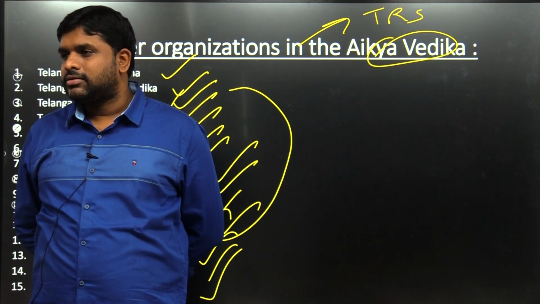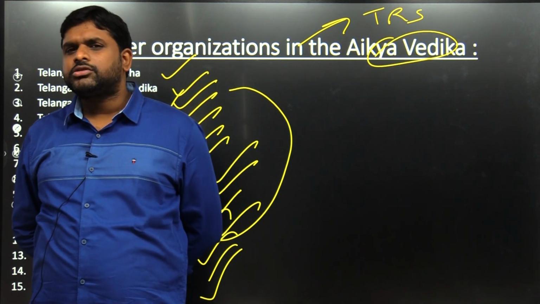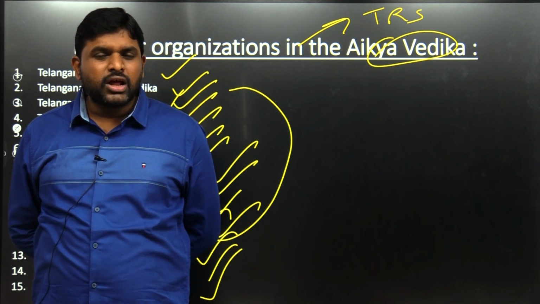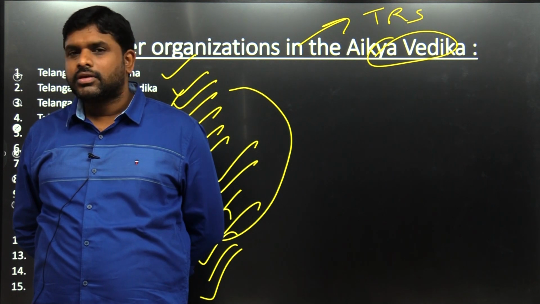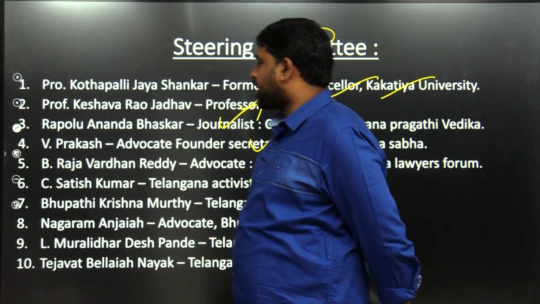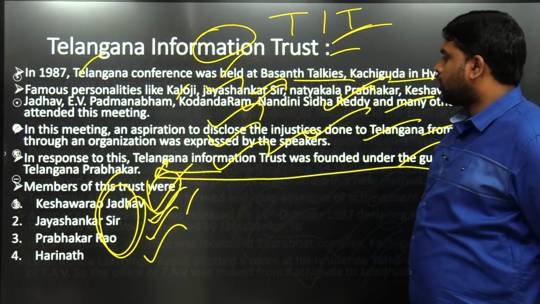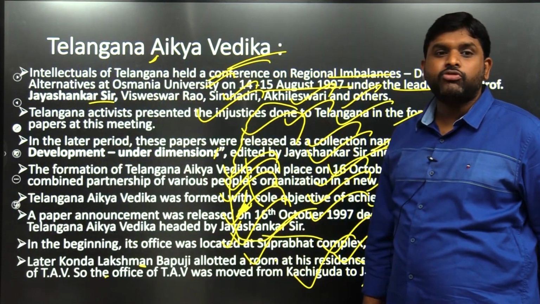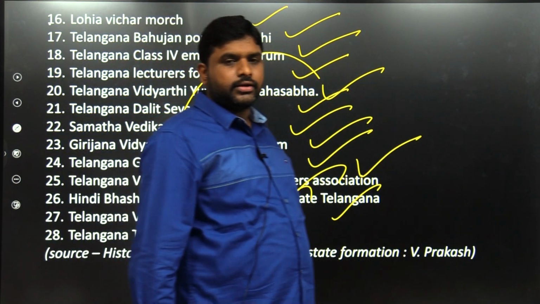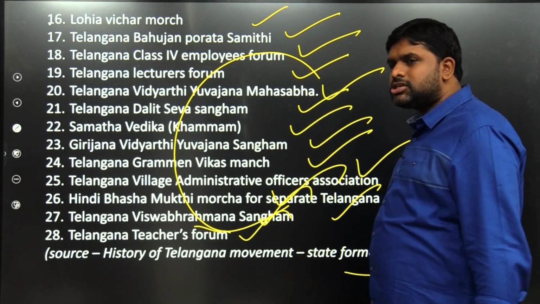This is all part of Telangana Aikya Vedika, at one single jerk. At a single jerk, the complete association, Dalits are there, Girijans are there, teachers are there, class 4 are there, everyone is there. This all joined. In your PDF, please correct it, it is 28 in both places. I mentioned the source also, why?